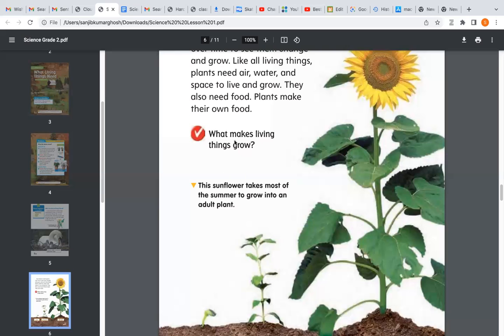Now, Debangshu, can you read this part better? What makes... Debangshu, can you read it? What makes living things grow? Okay, Shruti, you read it better.